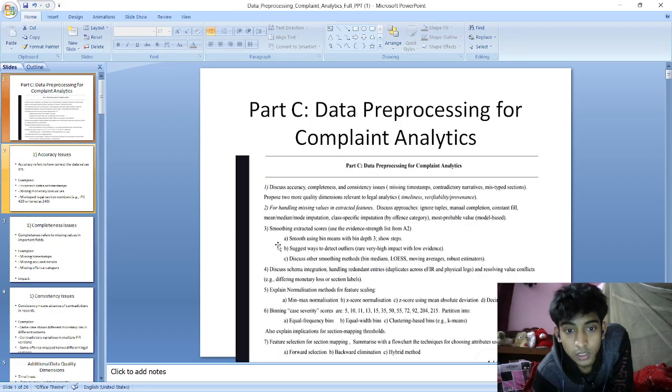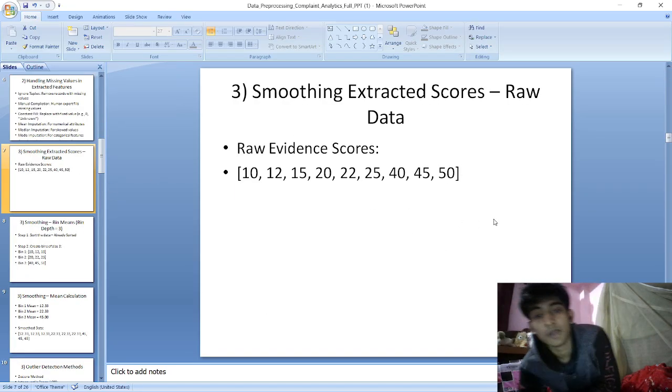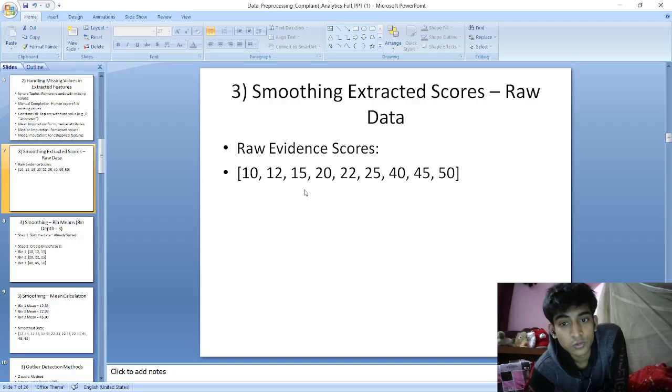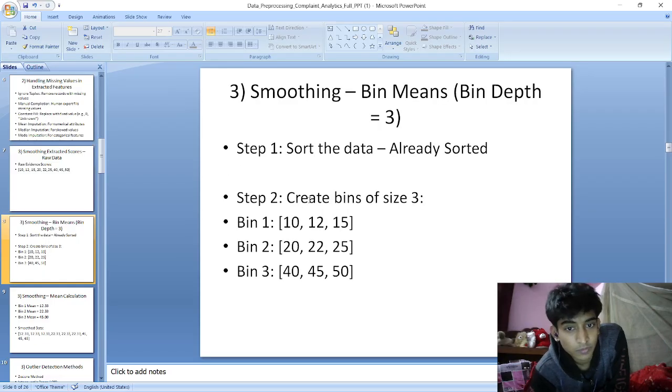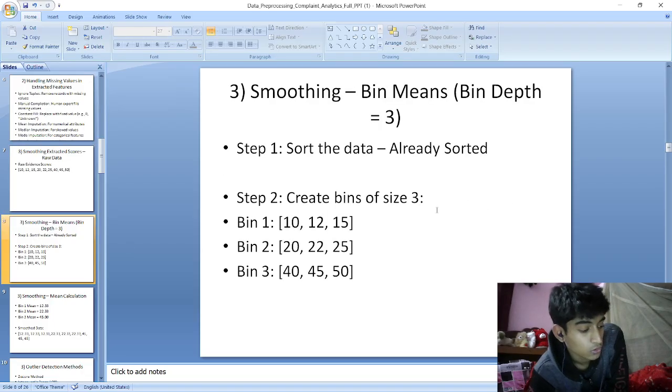Now let's see question 3. Smoothing extracted score. Use the evidence strength list from A2. Smooth using bin means with bin depth 3. Suggest ways to detect outliers. Discuss other smoothing methods: bin medians, Lowess, moving average, robust estimators. Let's take our raw evidence score and create bins based on similarity. The data is already sorted, so we don't need to sort it.